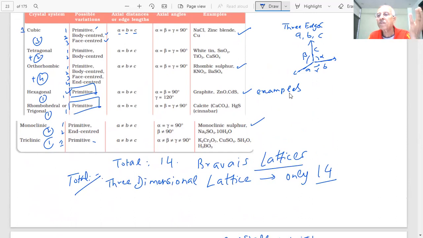Sometimes questions can be asked on examples, because they are part of your book, and the book is your syllabus. I always say, any table given in the NCERT book, any graph, any formula, any word written in the NCERT book could be a question in the paper. So we can't neglect it, student. If we forget, that question could be there in the paper. There is nothing to hurry, student. Take your time, revise and learn.